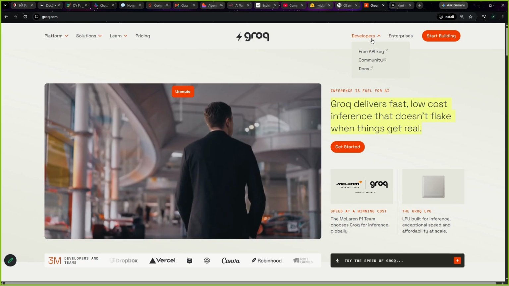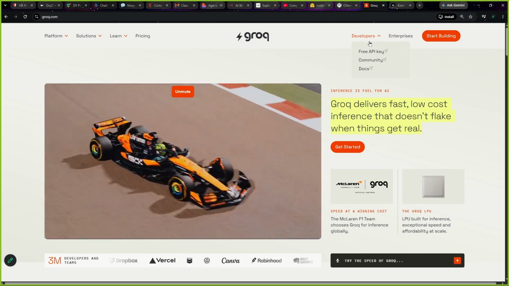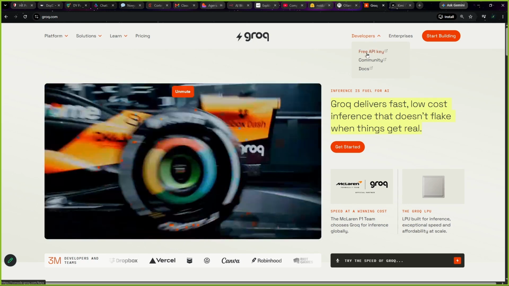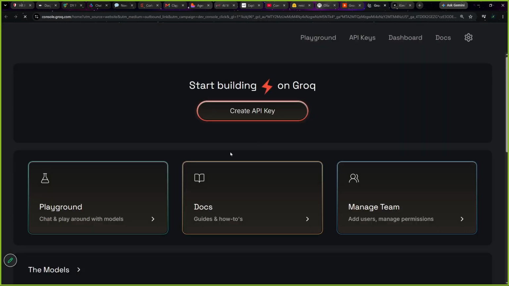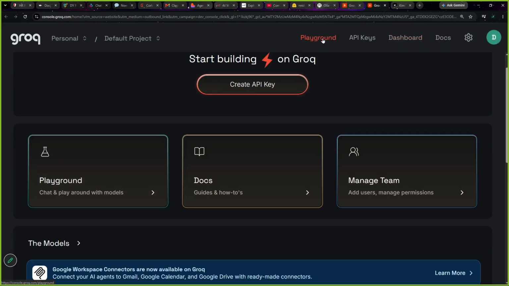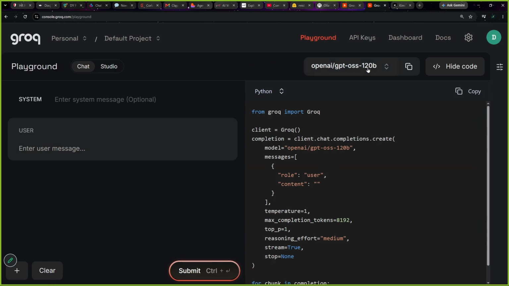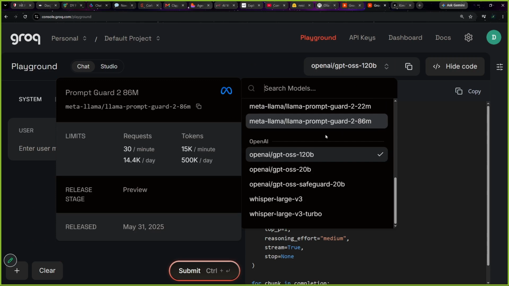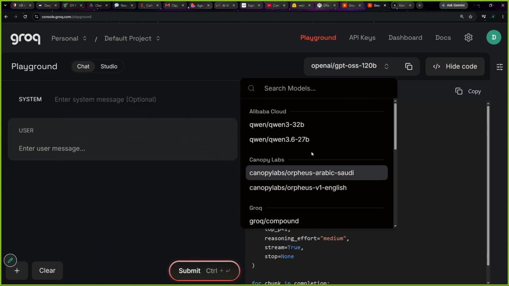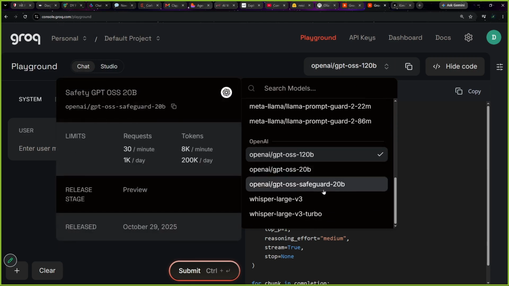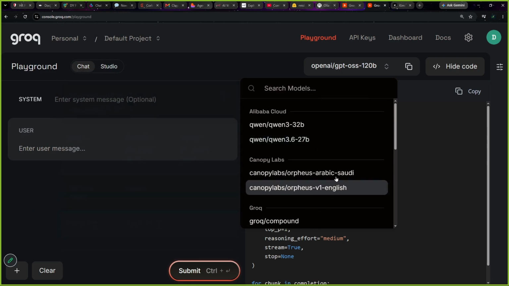So every time we will be developing our AI agents, we will be using Grok because Grok gives us generous free tiers. Let us go to start building Grok. And we can see all the models it provides us. See, when I go to playground, these are all the models which Grok provides us. And we will do this right now. It will be amazing.